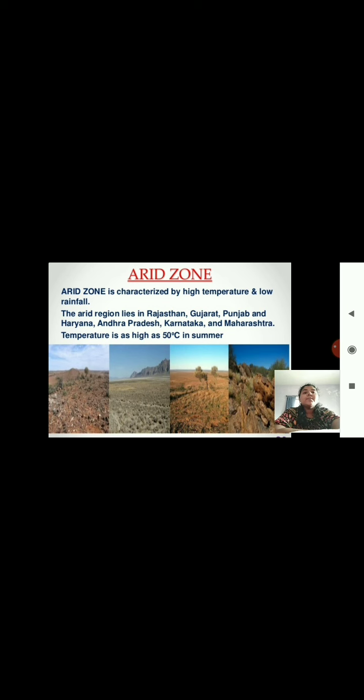This change is occurring, so the temperature is as high as 50 degrees Celsius in summer, that is in Nagpur and Nashik. We can say you have the highest summer temperatures over there, which come in the arid zone, but not in our Roha, because we fall in the tropical zone, which has rainfall and a little cooler temperature comparatively to Nagpur.